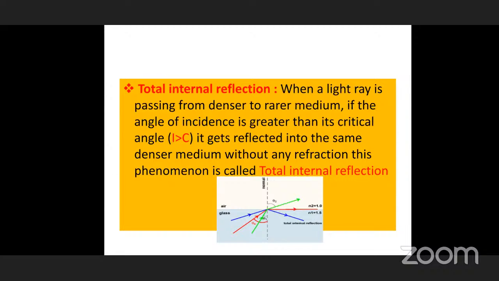C indicates critical angle. Now the third, blue colored ray, you can see it starts from glass, and again the blue ray you can see in the same glass medium, that is denser medium to denser medium. So this is related to our topic, total internal reflection. Whenever a light ray passes from denser to rarer medium, if the angle of incidence is greater than theta c, the critical angle in the figure, then the ray returns into the same denser medium. This phenomenon is called total internal reflection.